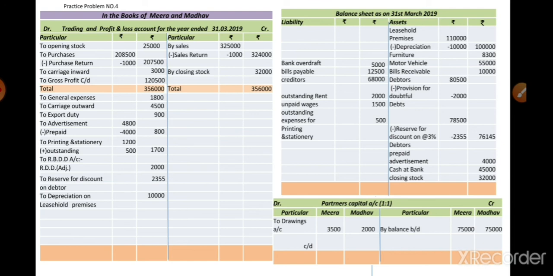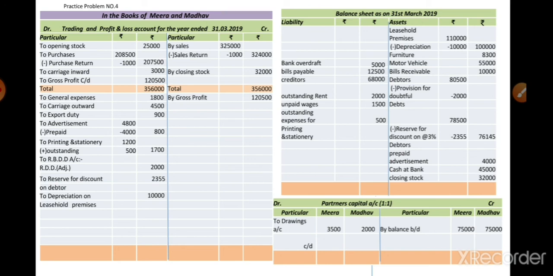Afterwards that gross profit is transferred to the profit and loss account on the credit side, so we show it as by gross profit, amount is 1,20,500. Now we close the profit and loss account. Similar to the trading account, we take the total of debit side and credit side. We see that there is only one item on the profit and loss account credit side, so the credit side total is 1,20,500.